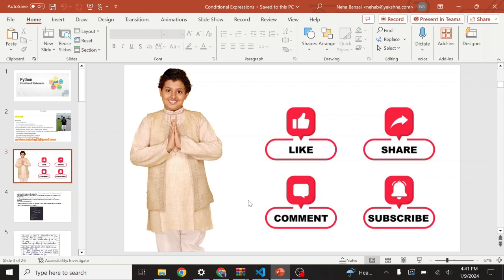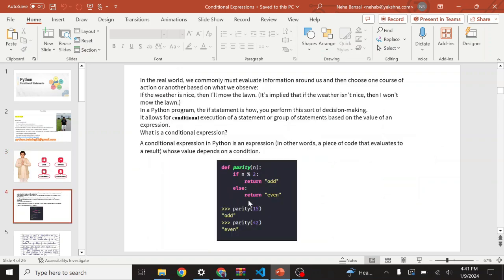Okay, so let's start. So, conditional statements. In the real world, we commonly must evaluate information around us and then choose one course of action or another based on what we observe. Like, if the weather is nice, then I will mow the lawn. It also implies that if the weather is not nice, then I won't mow the lawn. Same thing in a Python program: the if statement is how you perform this sort of decision making.